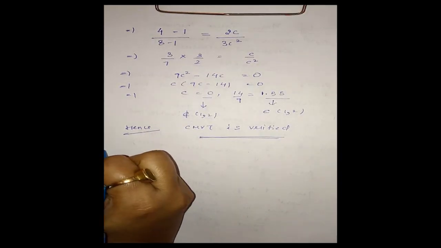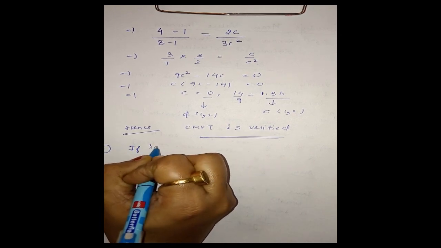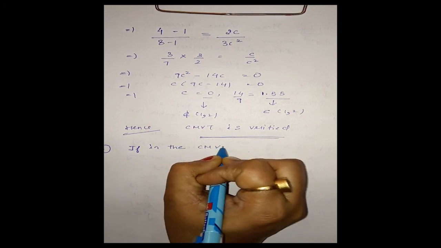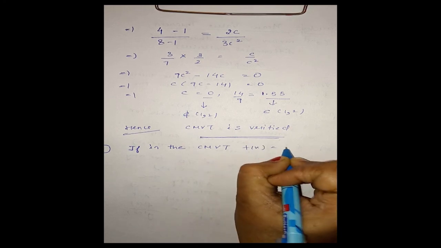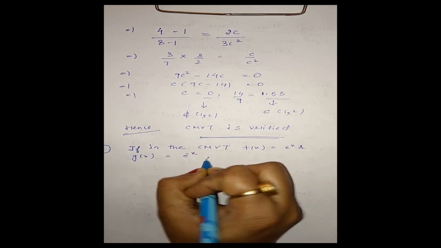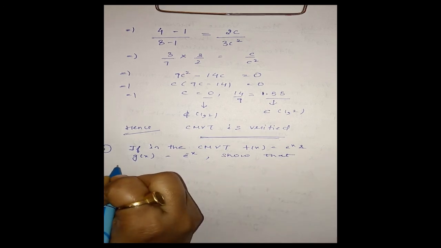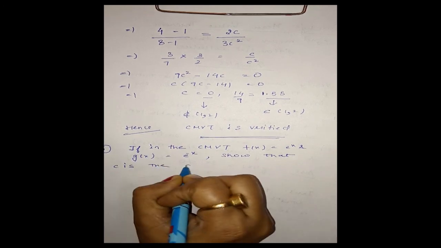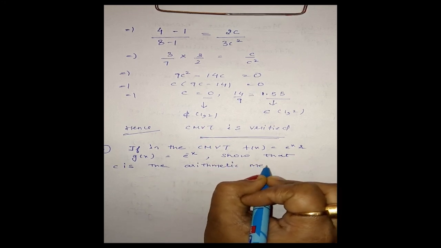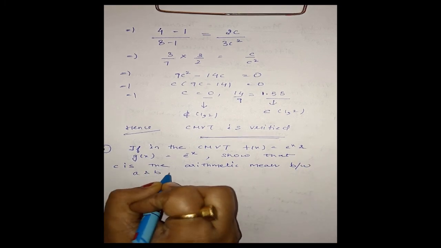Now we come to the second problem. In the Cauchy's mean value theorem, if in the CMVT f of x is equal to e to the x and g of x is equal to e to the minus x, then show that c is the arithmetic mean between a and b.